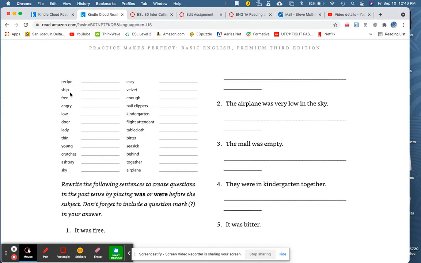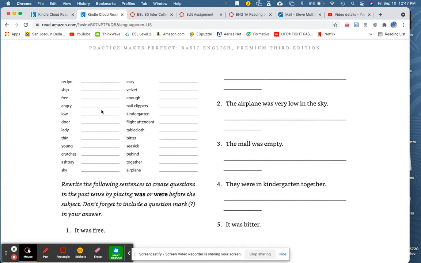Recipe, ship, free, angry, low, door, lady, thin, young, crutches, ashtray, sky, easy, velvet, enough, nail clippers, kindergarten, flight attendant, tablecloth, bitter, seasick, behind, together, airplane.